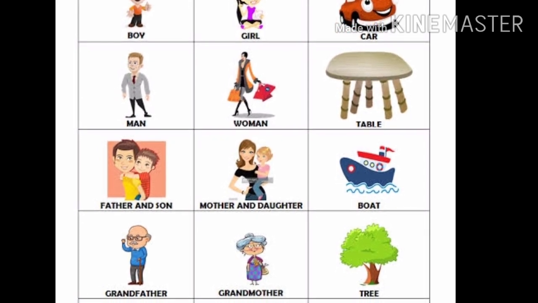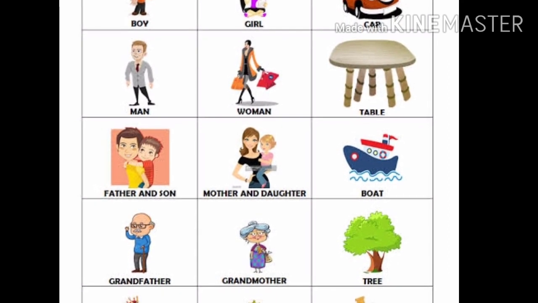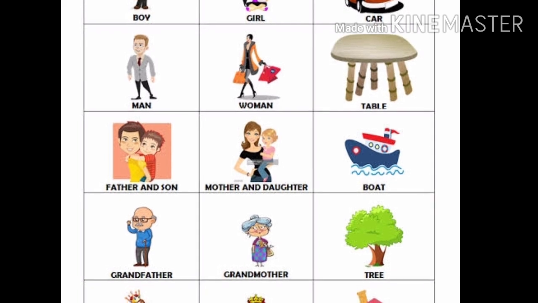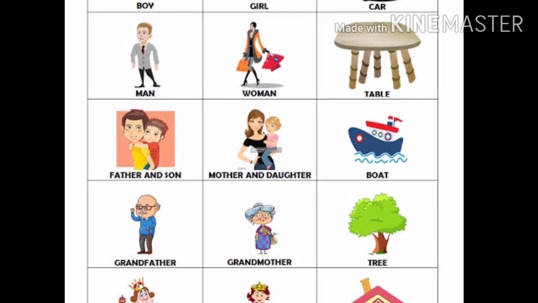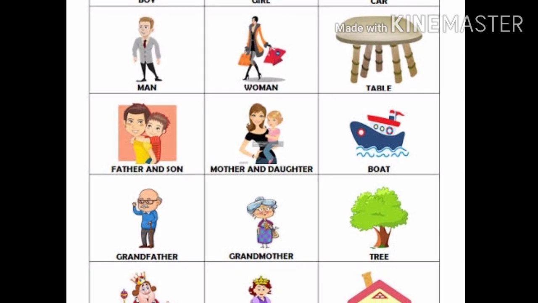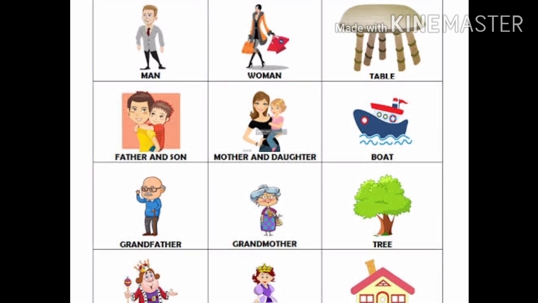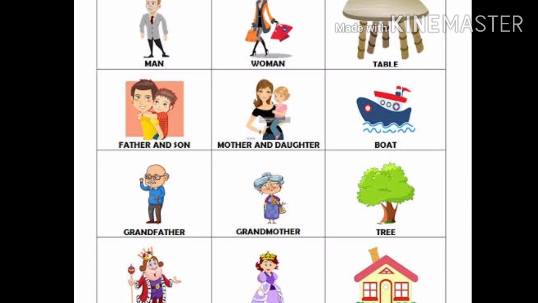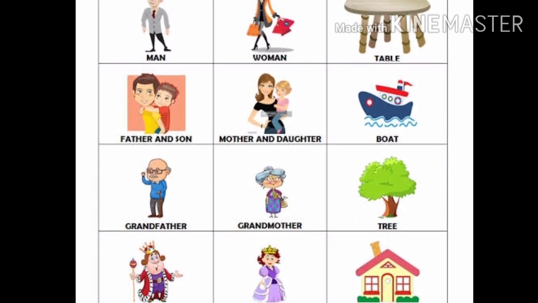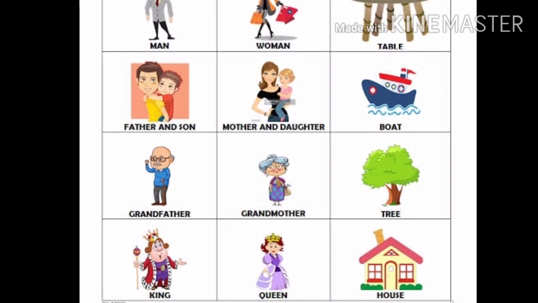Mother and daughter, feminine gender. Boat, neuter gender. Grandfather, male, so masculine gender. Grandmother, female, so she goes under feminine gender. Tree doesn't tell you whether it is a male or female, so it goes under neuter gender. King, masculine. Queen, feminine. House, neuter gender.